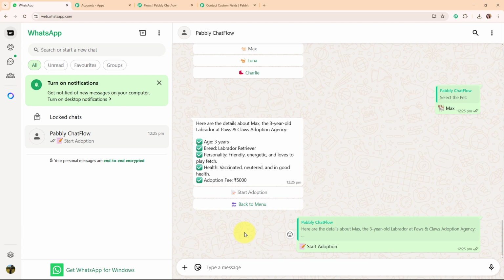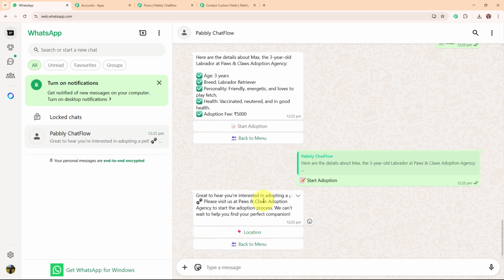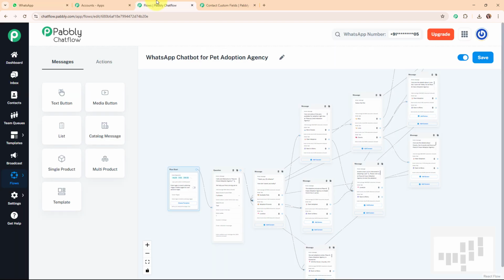So I'm going to click on the start adoption. And again it has sent us the same message. So with this, we have successfully seen the working of this amazing chatbot that we just right now created.